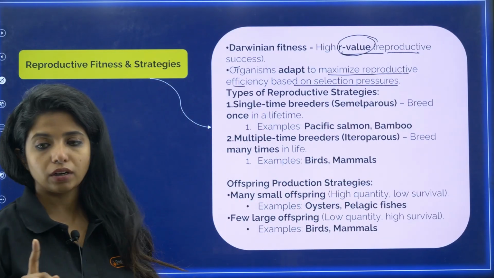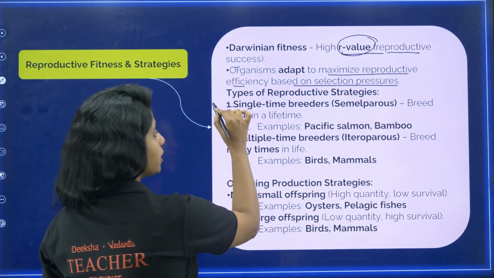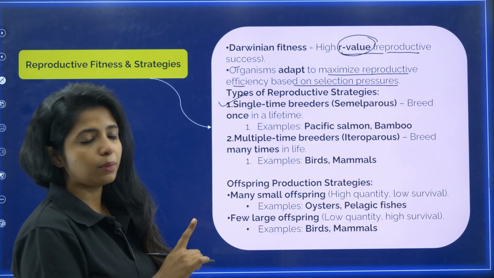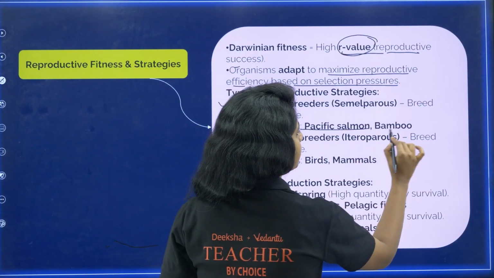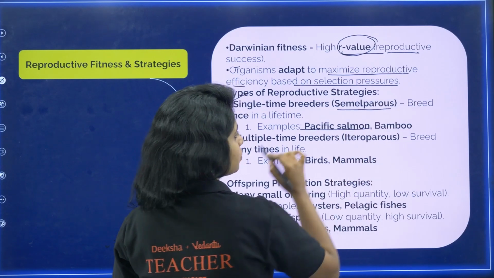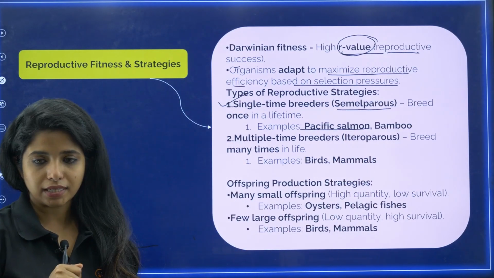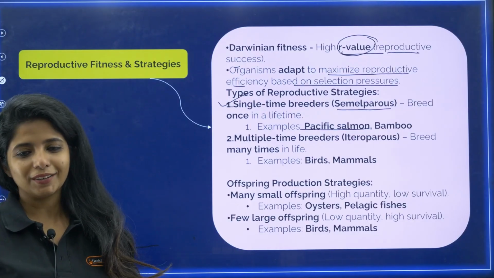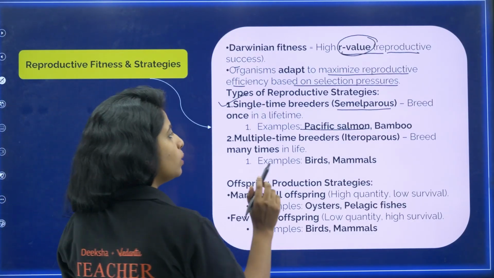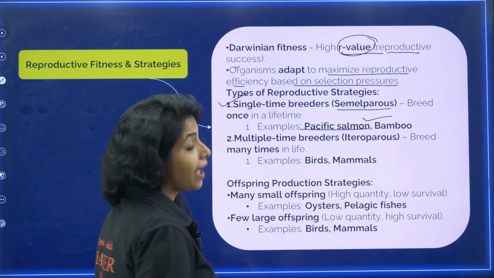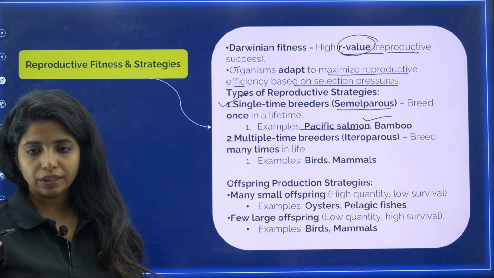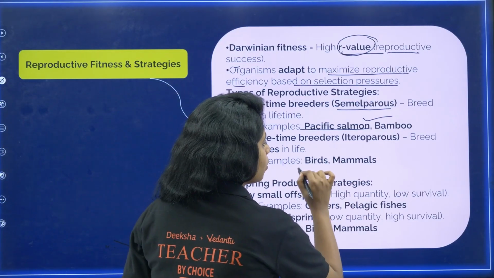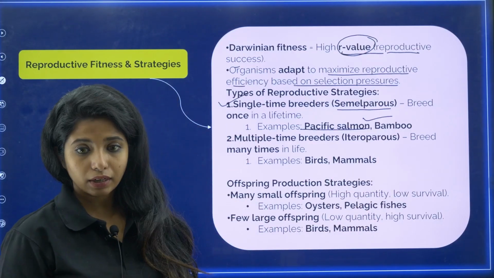Now, types of reproductive strategies. There are organisms that breed only once in their entire lifetime, for example Pacific salmon and bamboo. They are known as semelparous organisms. The term is not given in your NCERT, so you don't have to remember it, but if you want to, you can. Single-time breeders breed only once in their lifetime. Multiple-time breeders are known as iteroparous organisms. They breed many times in life. Examples are birds and also mammals, my dear children, like us.